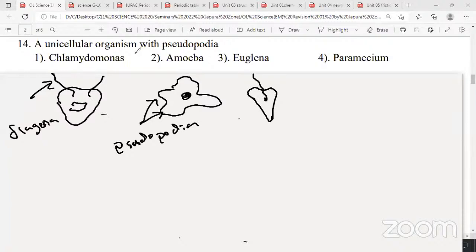Euglena is also a protozoan but photosynthetic. What is its locomotory organ? Flagella. If you don't know, make a rough sketch and write flagella.